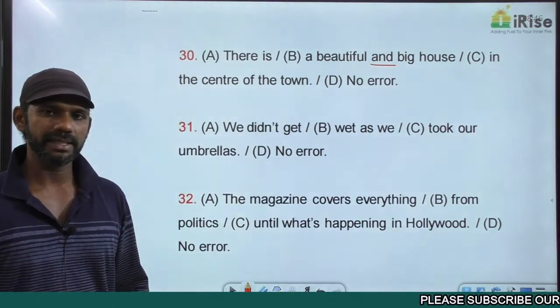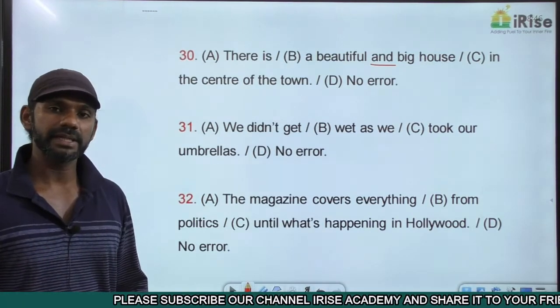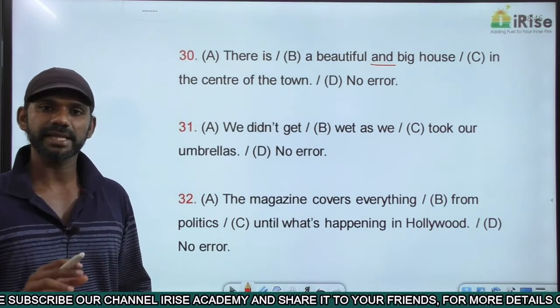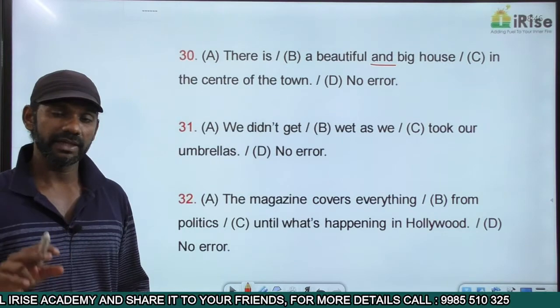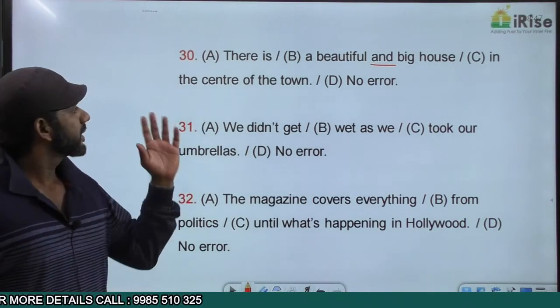There's only one person here. The same person is principal as well as teacher. The principal and the teacher means "and" is connecting two entities. There are two persons here. One person is principal, the other person is teacher. Come to the statement now.